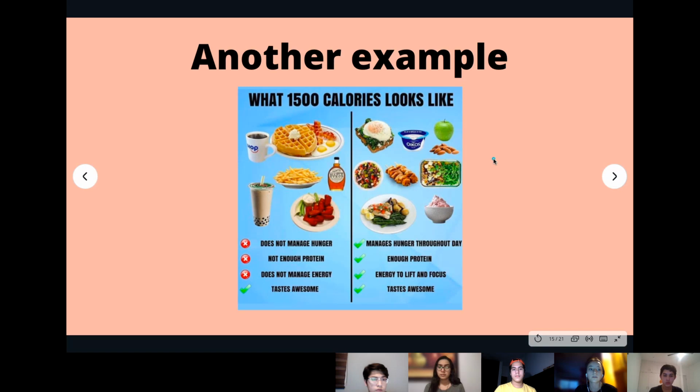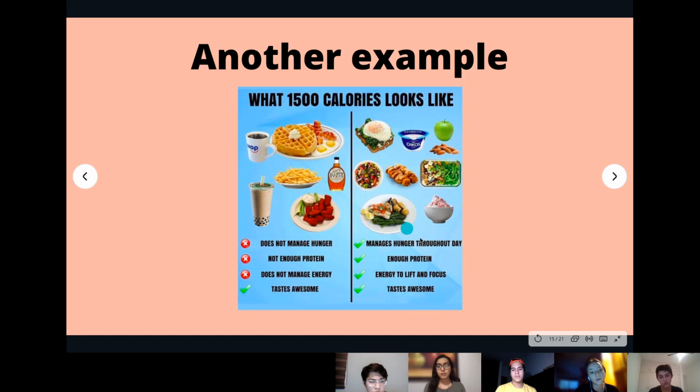Another example of an unhealthy menu is the one on the left, which, as you can see, is food from IHOP and like milkshake and fries and everything. It does not manage hunger, which means you are still hungry. It does not have enough protein. It does not manage energy, but people consume it because it tastes really good.